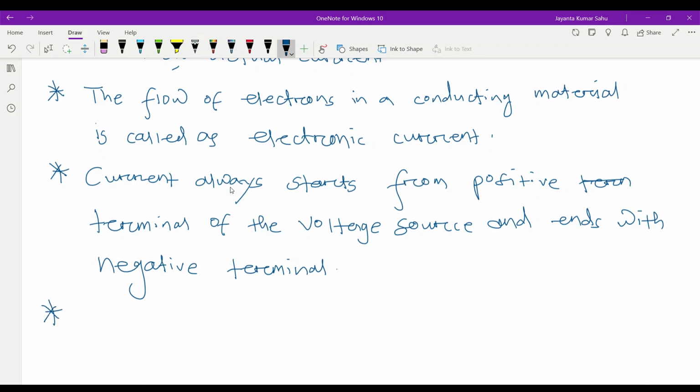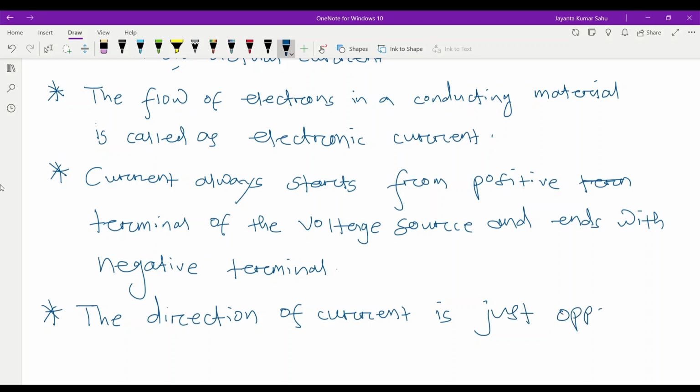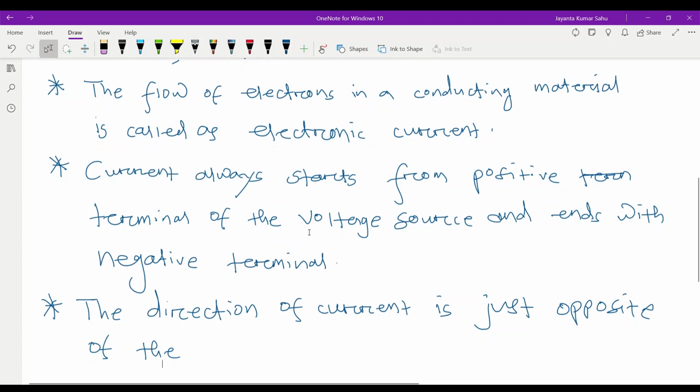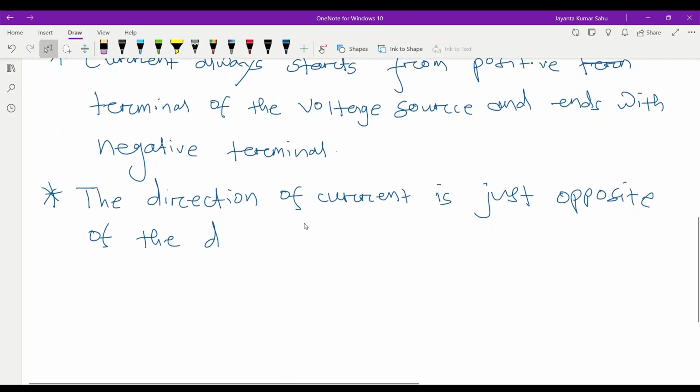Final point we can write, the direction of current is just opposite of the direction of electron flow.